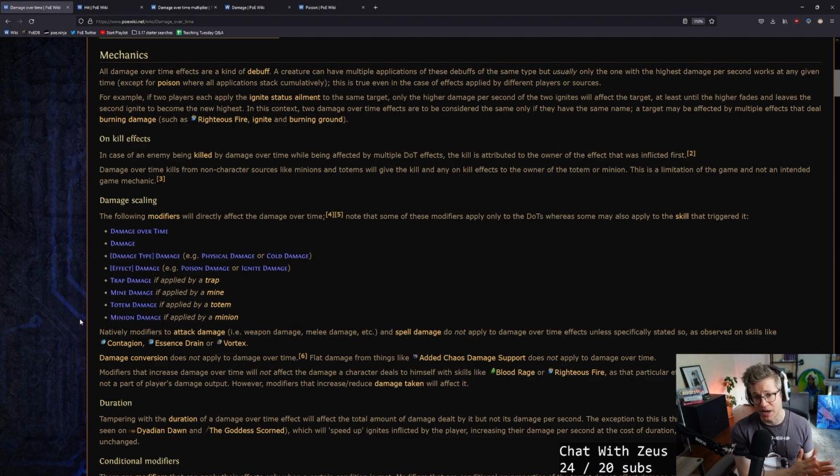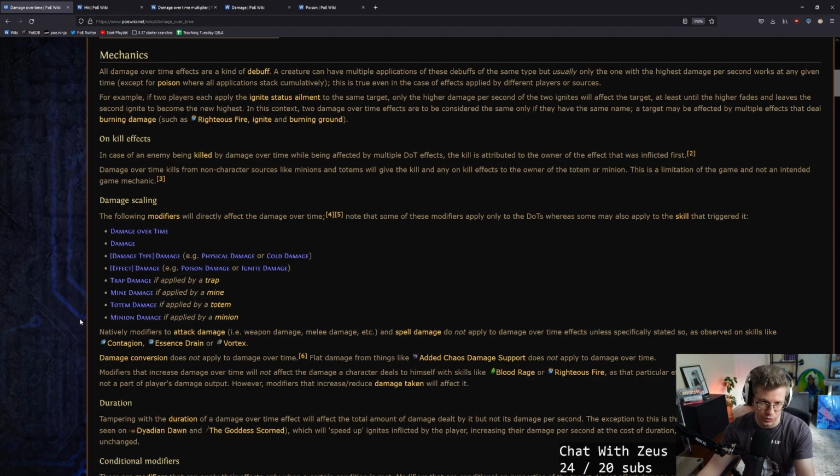Damage over time kills from non-character sources like minions or totems will give the kill and any on kill effects to the owner of the totem or minion. This is a limitation of the game and not an intended game mechanic. So that's a thing you can put in your old knowledge quiver, where normally totems and minions don't count as you doing it. But if it's a damage over time from a totem or minion, you could count it as your on-kill effect. Pretty clever.